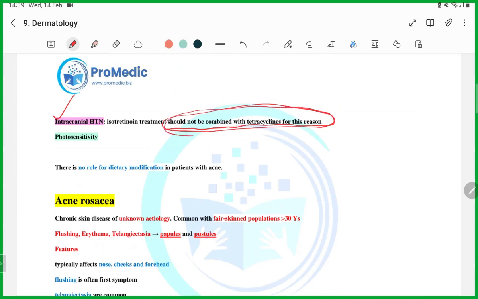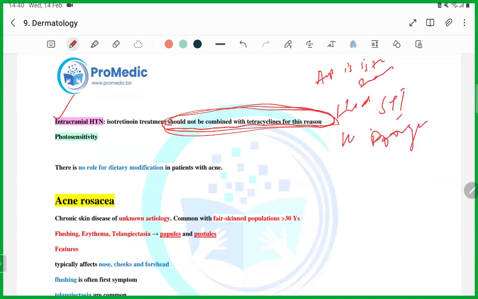Guys, this is what you are going to get a question on. They have already told you that isotretinoin and doxycycline can cause this. So they are going to give you a scenario that a patient is on isotretinoin for severe acne. He developed maybe some STI, sexually transmitted infection, chlamydia, and he was started on doxycycline.